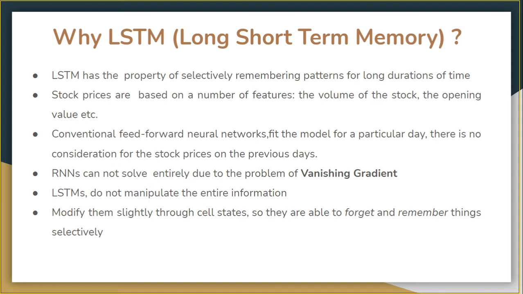And third, the factors that can affect the price of a stock for today, like a new company policy or maybe a drop in the company's profit, etc. These dependencies can generalize to any problem as the previous cell state, the previous hidden state, and the input at the current time step. This way, LSTMs can selectively remember or forget things. Thus, LSTMs do not manipulate the entire information but rather modify it slightly, hence they are able to forget and remember things selectively.